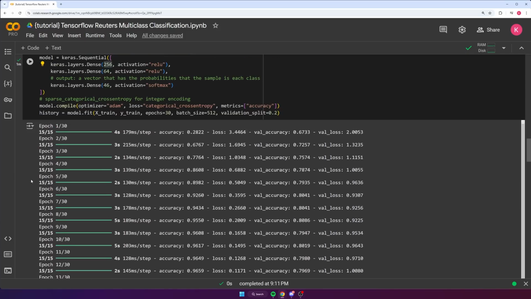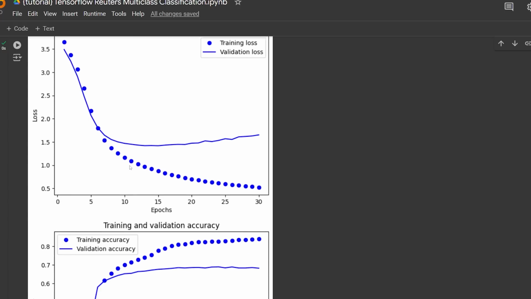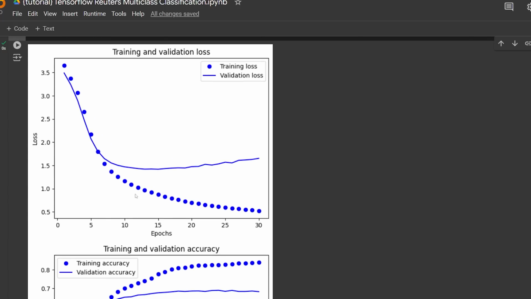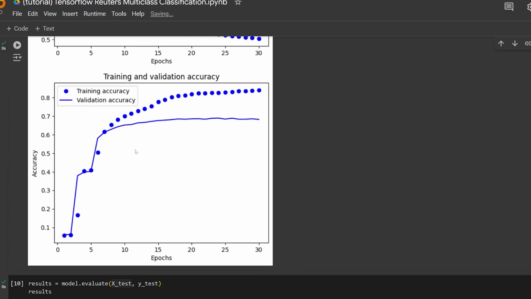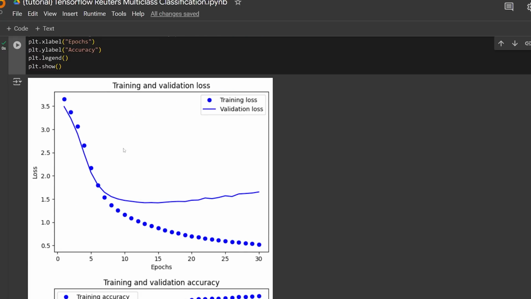So now let's go ahead and reverse what we did. Let's do the opposite. So let's dumb down our model. Let's do 64 like we had for the first hidden layer, and then we'll do 4 for the second hidden layer, and let's see what we get. Now we have a much different looking picture here. So we can see that the loss now doesn't go as low as it did before. You can see that before we saw that it went down to 1 pretty much. Now we can see that it goes down to 1.5, and at around 15 epochs it starts to overfit. And then also for the accuracy for validation, we can see that it barely even reaches 70%. So obviously our network is unable to generalize as well as it did before.